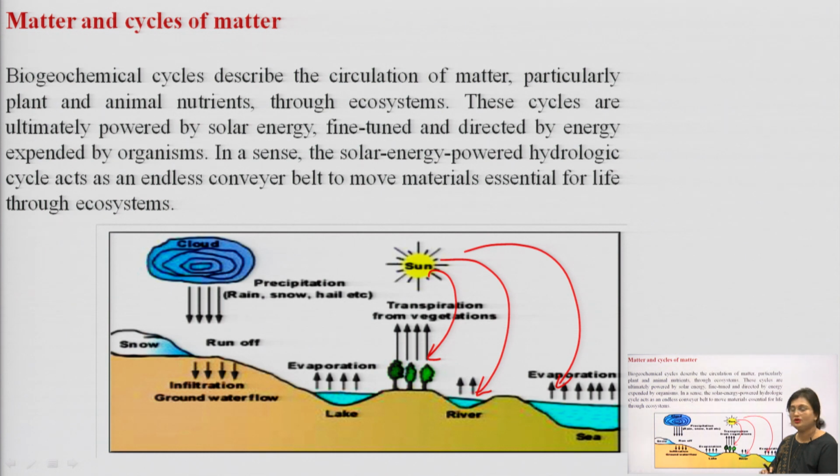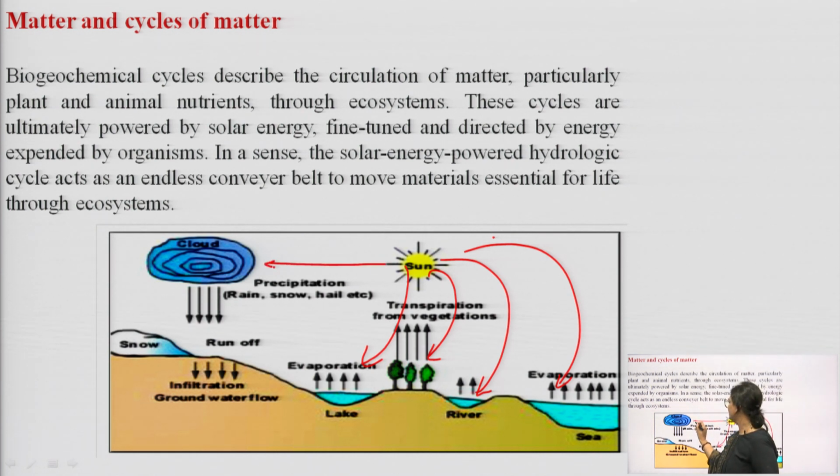So, you can see how solar energy is running this cycle of energy. First, from the vegetation, from rivers, from sea and from lakes, water is evaporated back into the atmosphere. After that, from the atmosphere it comes down back into our earth system in the form of rain or in the form of snow.